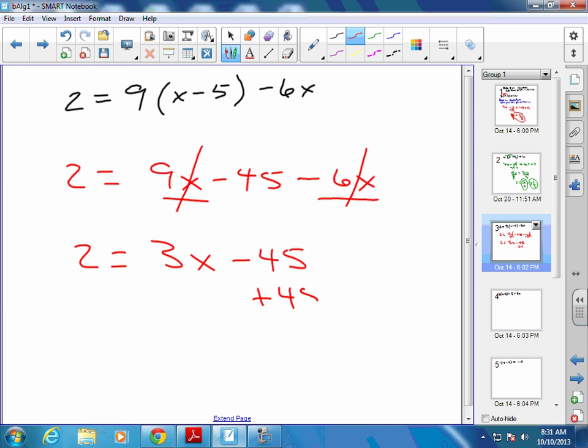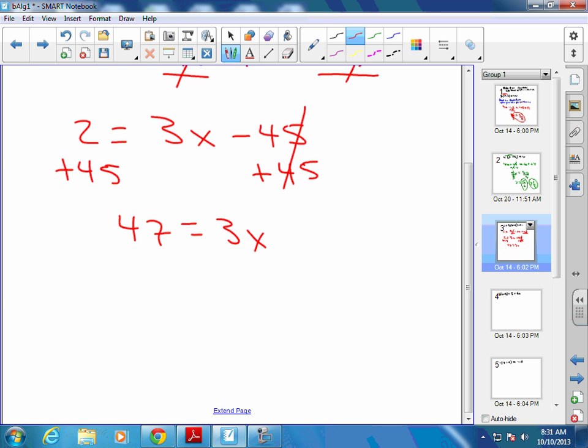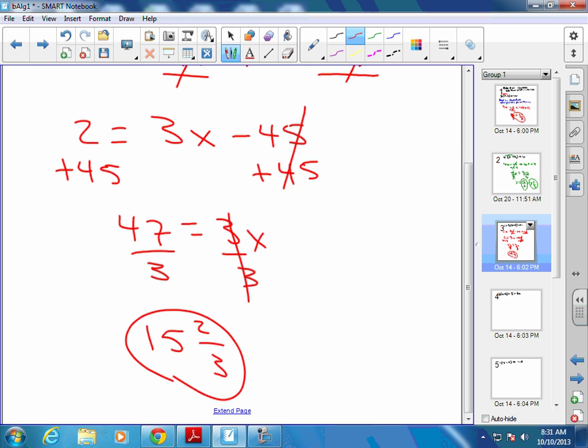Go ahead and add 45 to drop it off the right. Add it to the left. We're trying to get rid of everything around your 1x now. In this case, 3x, but 47 equals 3x now. And then divide by 3. I believe they'll keep it as 47 thirds, which is what as a mixed number? 15 and 2 thirds.